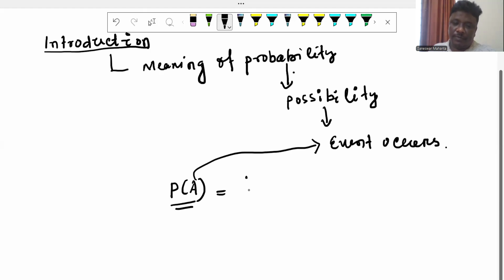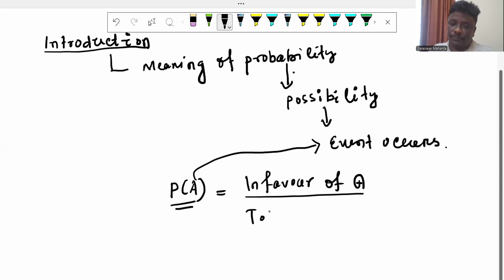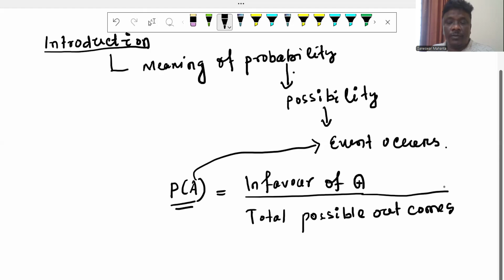So that means in favor of A, divided by total possible outcomes. Just remember here, in favor of A and total possible outcomes, those are the two things.